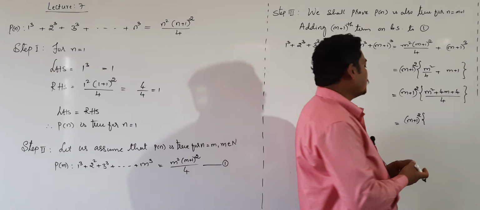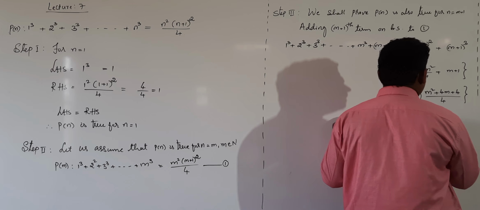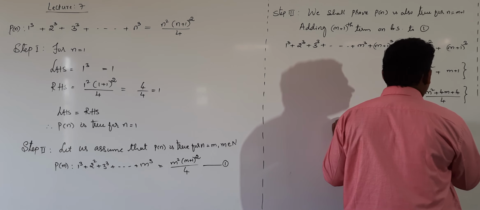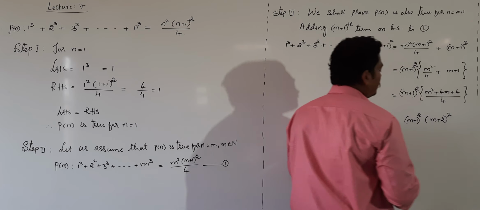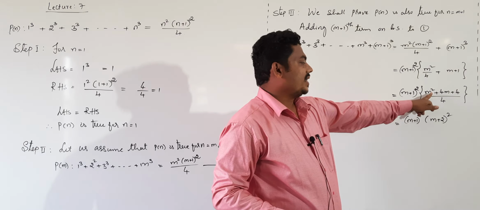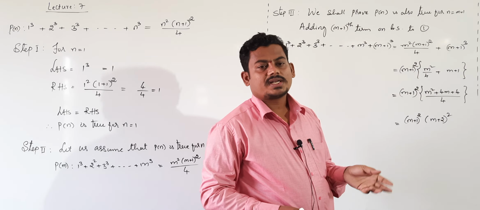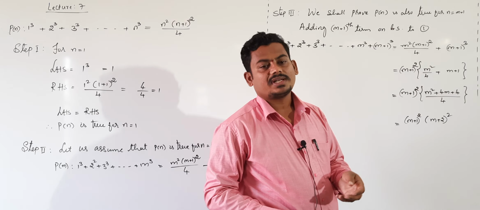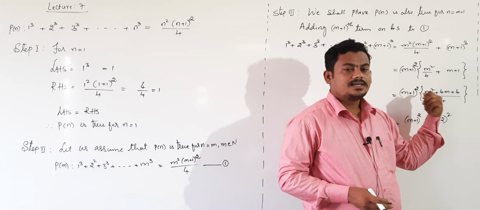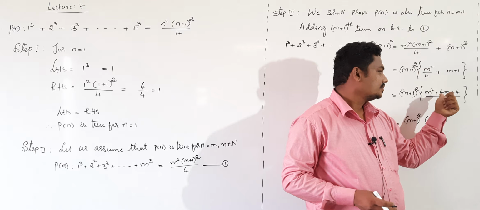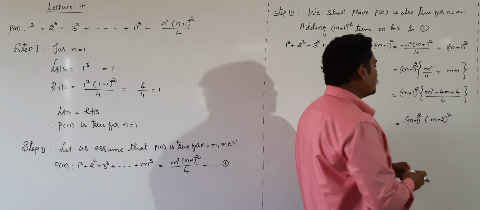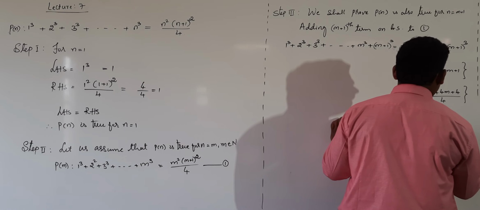Clearly it is the expansion of m plus 2 whole square only. What are the factors of m square plus 4m plus 4? Clearly m plus 2 into m plus 2, repeated factors. So we get m plus 2 whole square divided by 4.